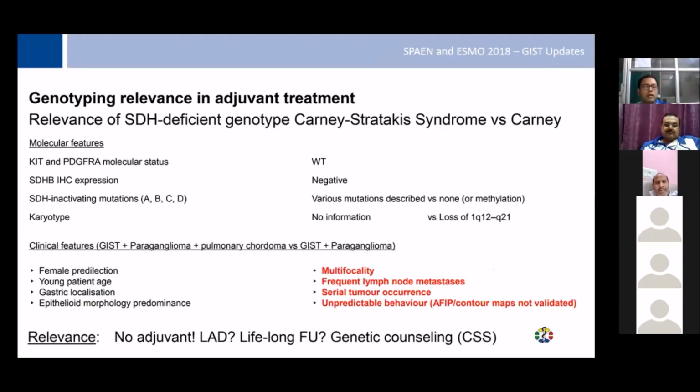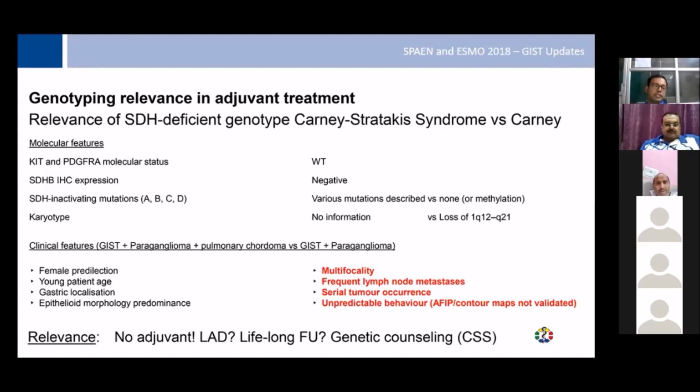Now for the SDH deficient genotype, which includes Carney-Stratakis syndrome versus Carney triad, they will have wild-type KIT or PDGFRA, but SDH immunohistochemistry will be negative, whereas inactivating mutations could be demonstrated, or none, as in the methylated group, and karyotyping could be negative, or there could be loss of one or other.